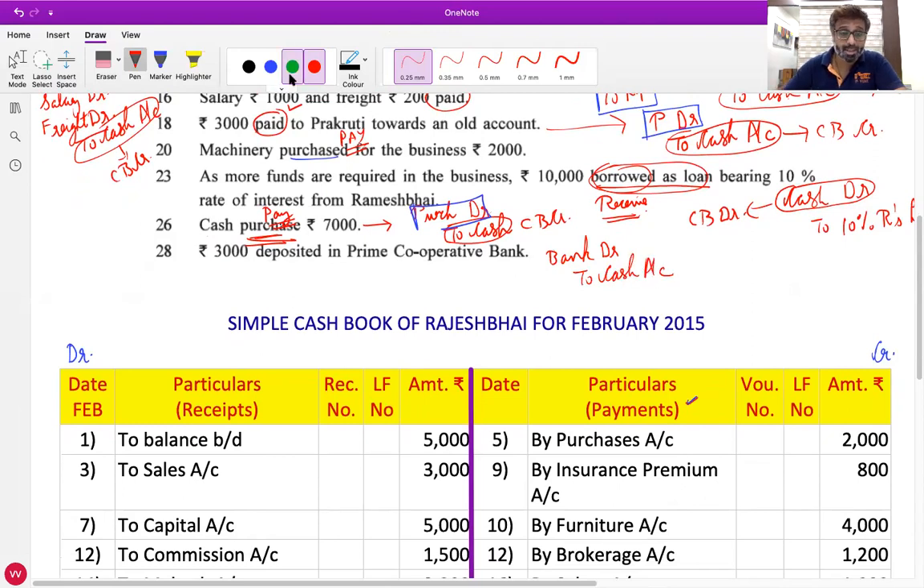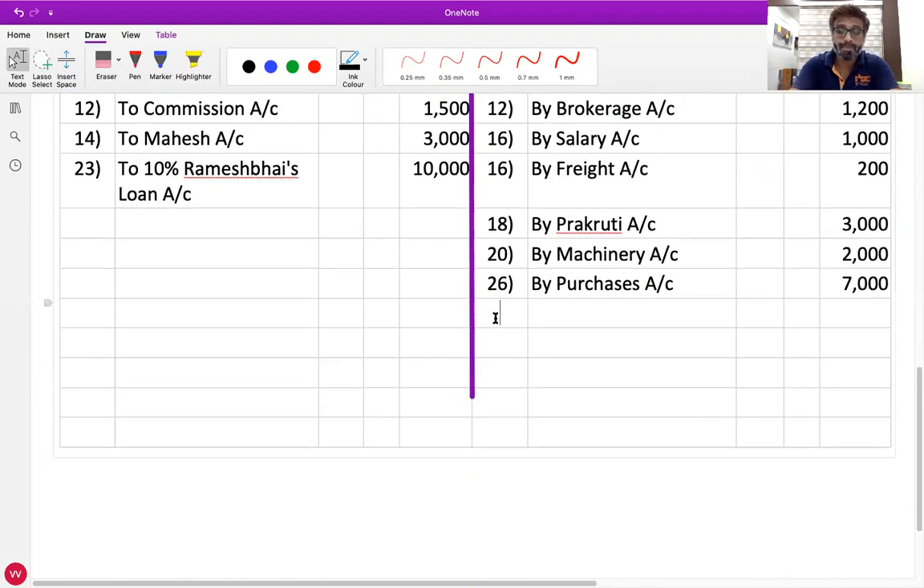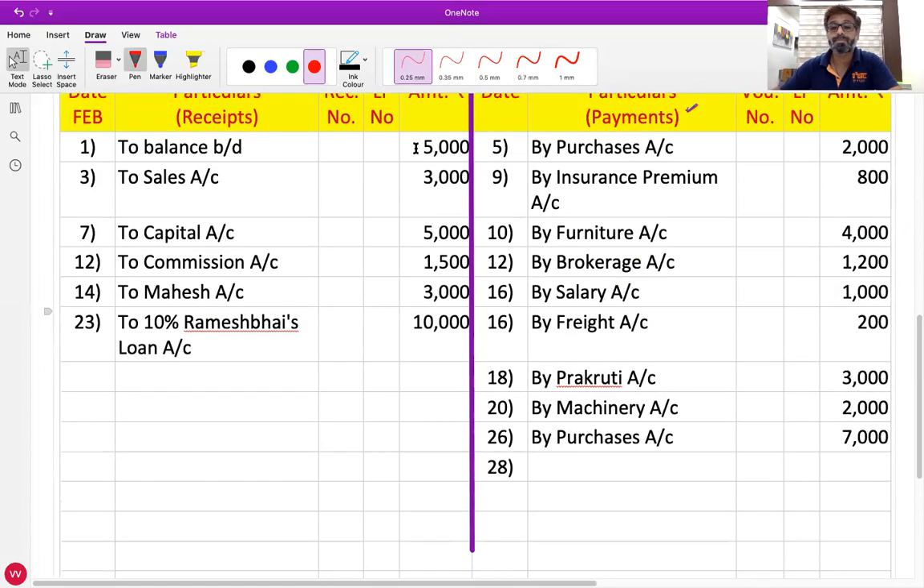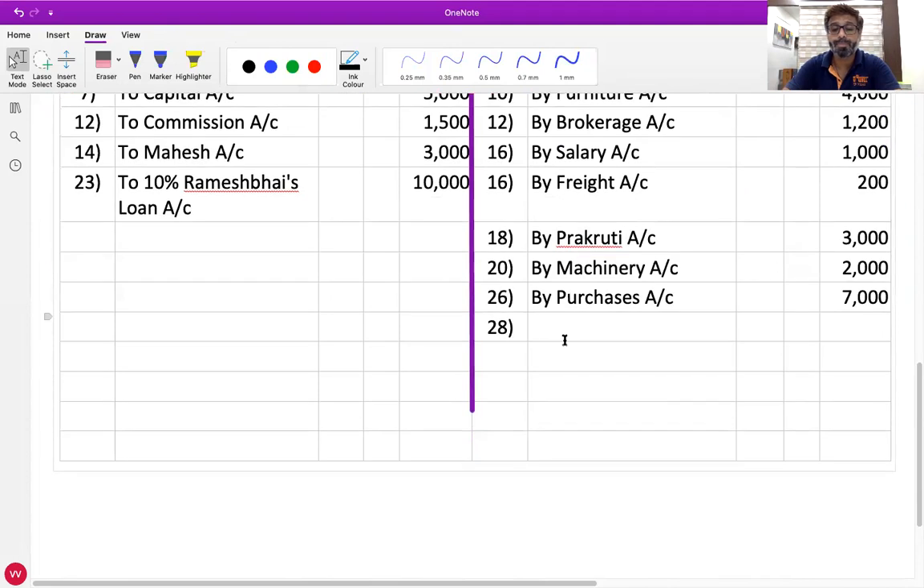Now where will we record it in cash book? Sir, credit side. Why? Sir, because it is a payment and cash account is credited. Because cash account is credited in the journal entry, so in cash book we will write on credit side. What should I write in the date column? 28. Particulars column. By bank account. Name of opposite account, by bank account. An amount?